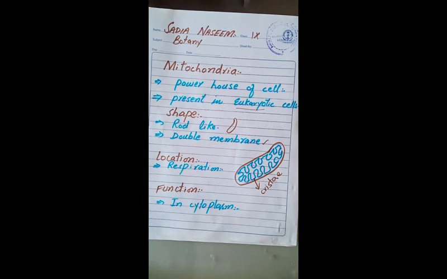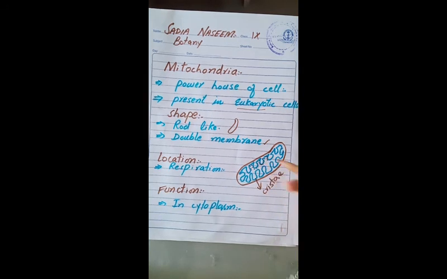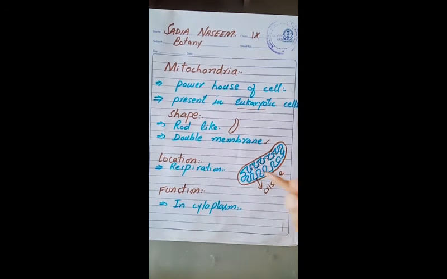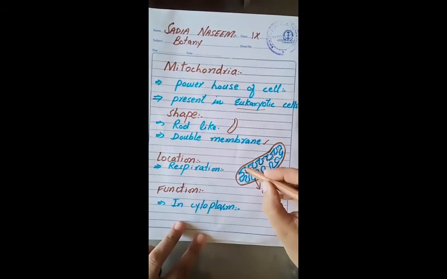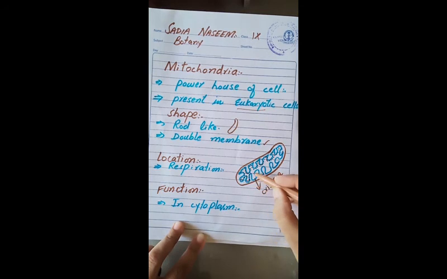What is the function of these infoldings? In fact, enzymes are located on this membrane. These dots are indicating the enzymes which are present on this membrane.